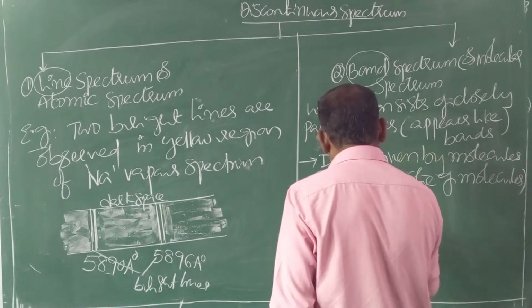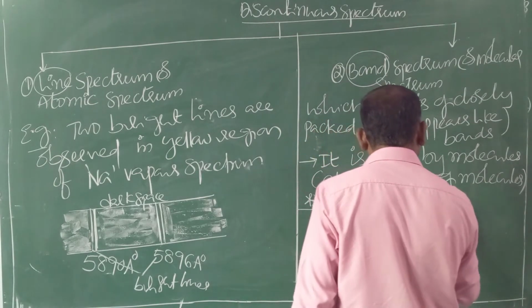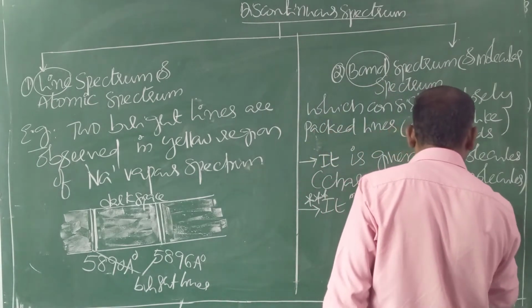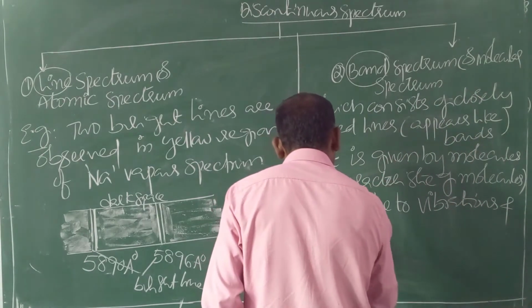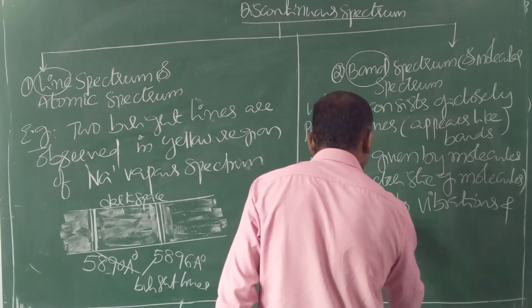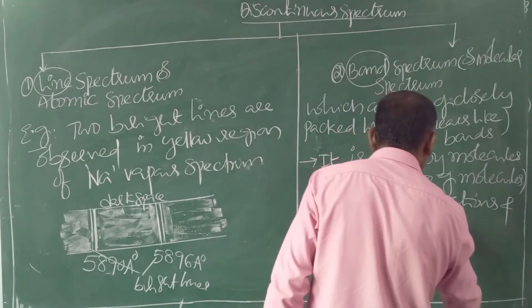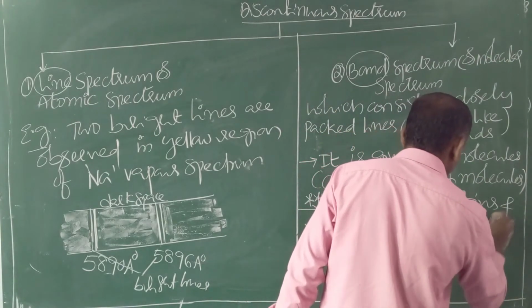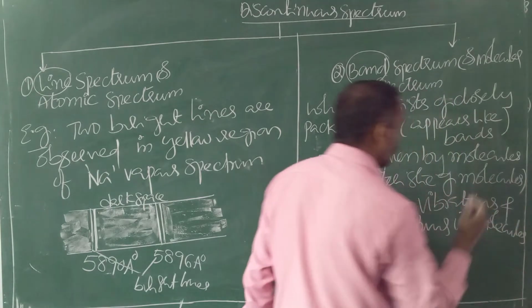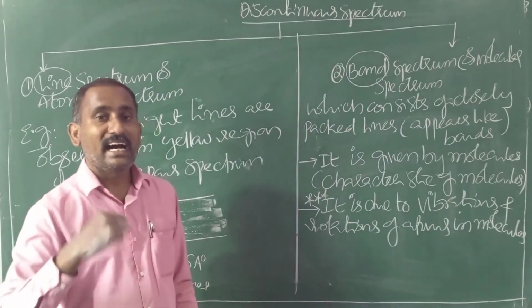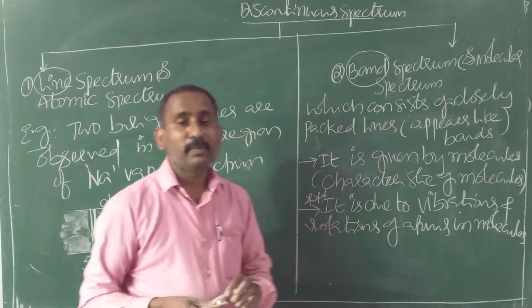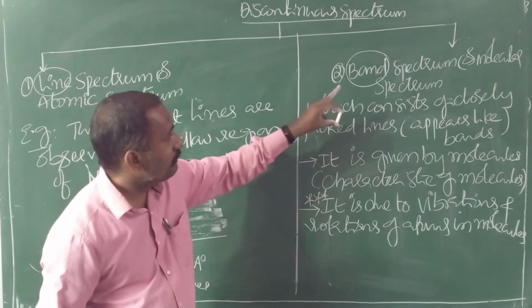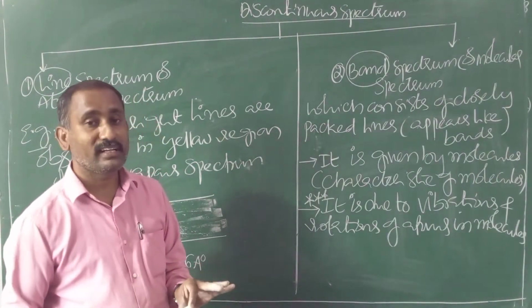Molecules are made up of atoms, and in the molecules, atoms may be vibrated or rotated. Due to that vibration and rotation, we are getting band spectrum and molecular spectrum.